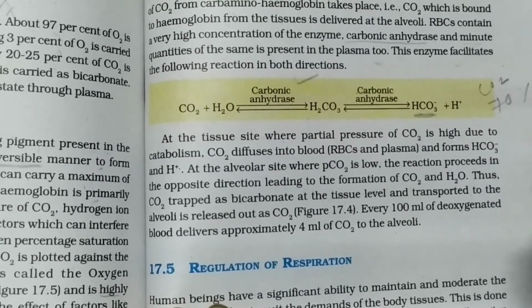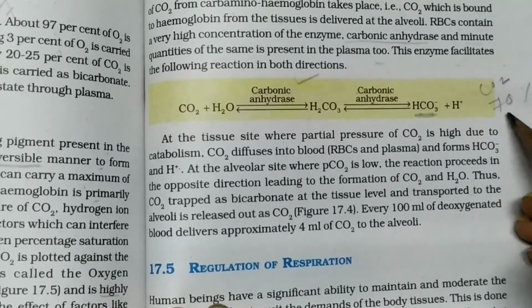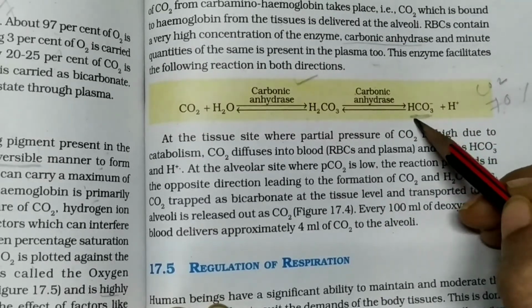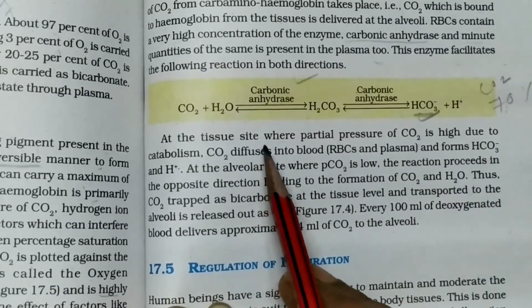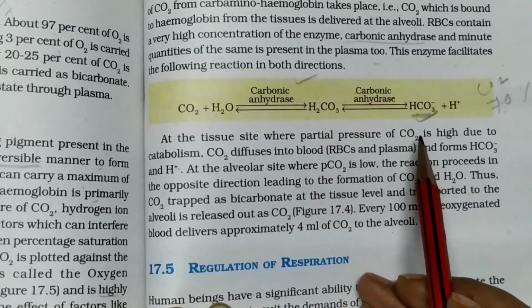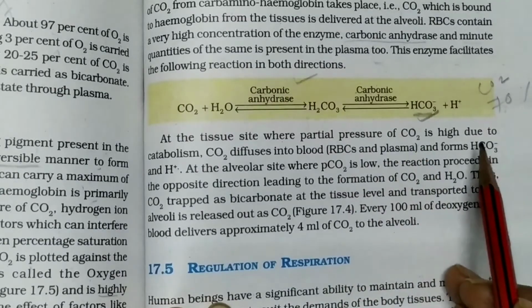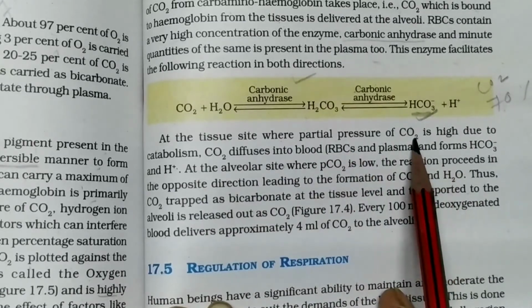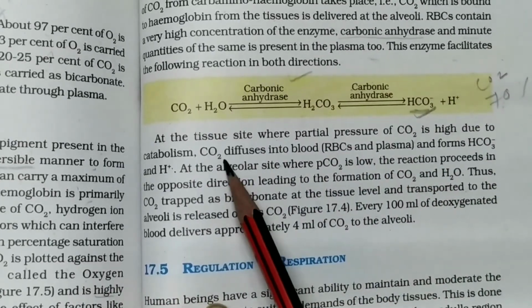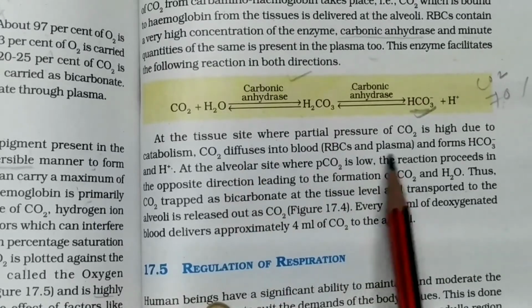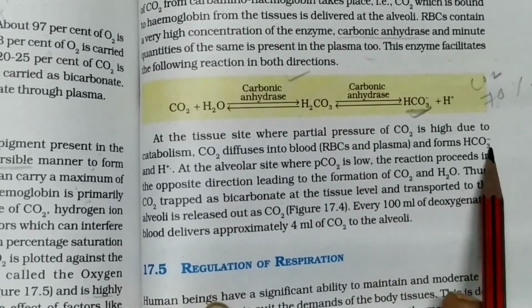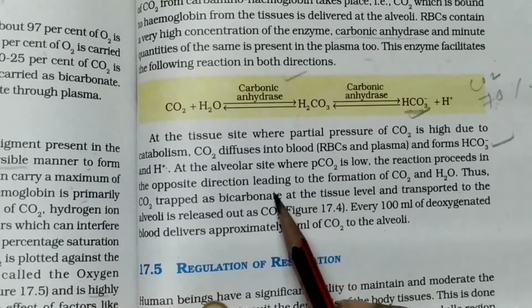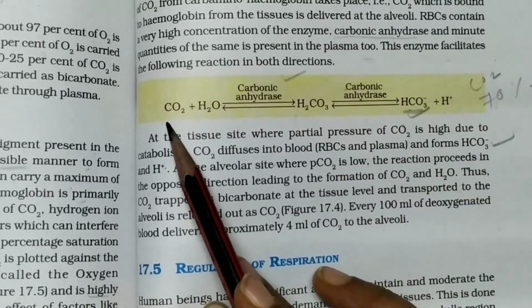70% of this carbon dioxide is transported with the help of this bicarbonate. At the tissue site, where the partial pressure of carbon dioxide is high due to catabolism, carbon dioxide diffuses into blood, RBC and plasma and forms bicarbonate. In the opposite direction, the reaction leads to the formation of carbon dioxide and hydrogen.